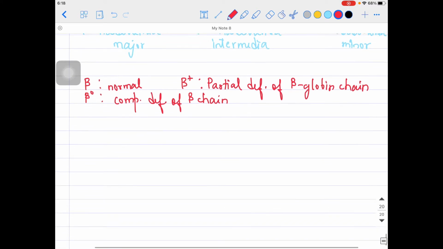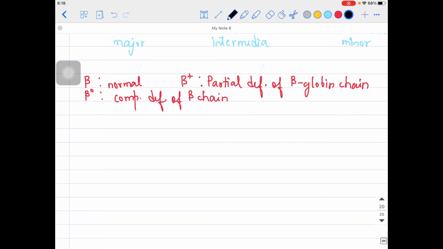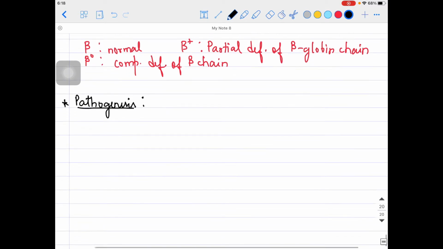Then if you talk about the pathogenesis of beta thalassemia, what can we find? 3 things we can find over here. What are these 3 things? One is that usually we are having the affection of HbA, so HbA is decreasing.